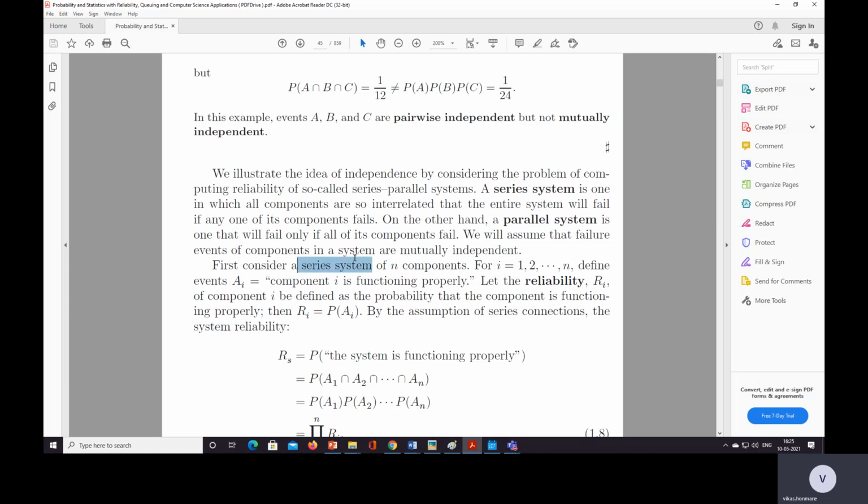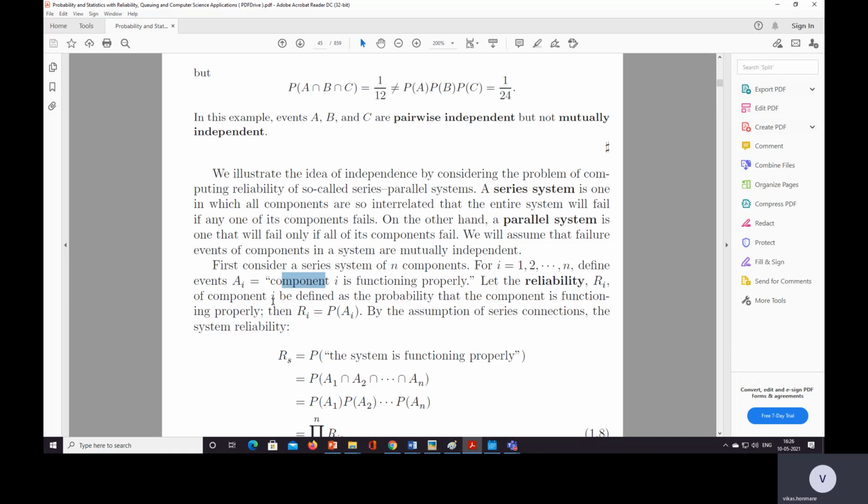We have considered here a series system with n components and define event A i: component i is functioning properly. So we have to check whether the component is working properly or not. Let the reliability Ri of component i be defined as the probability that the component is functioning properly.